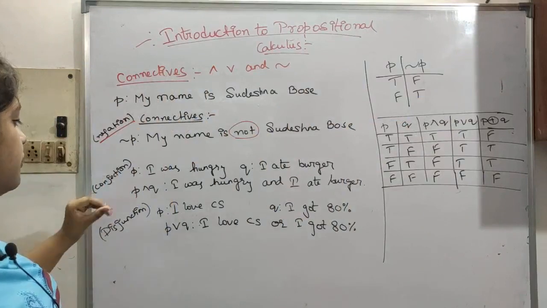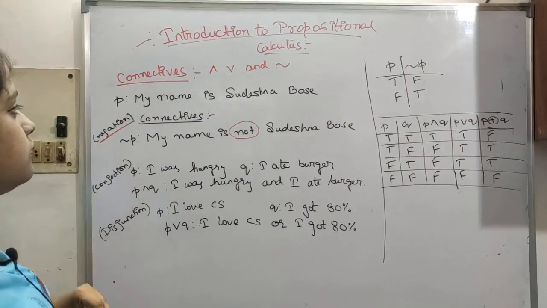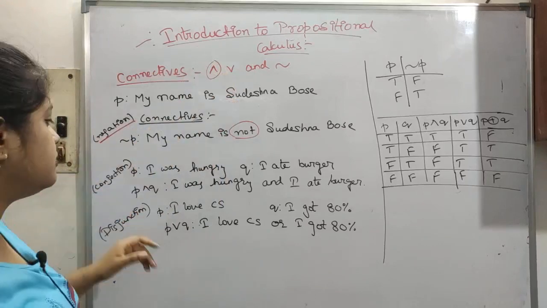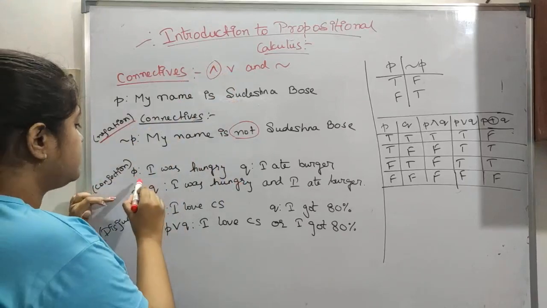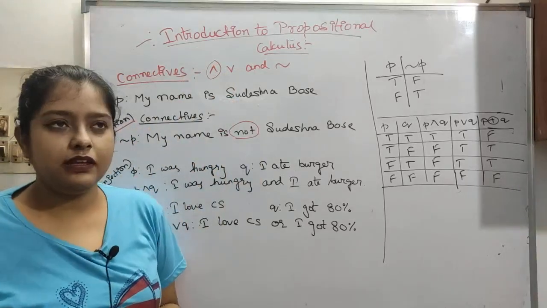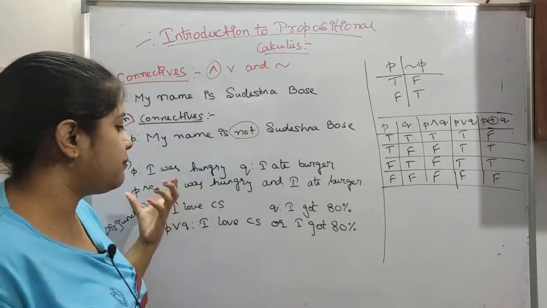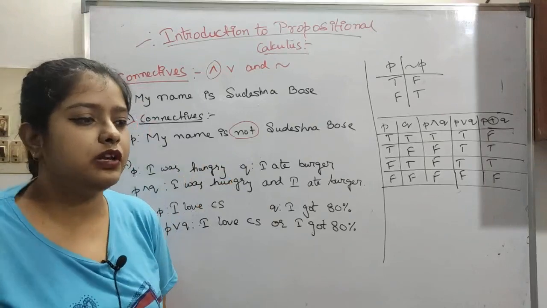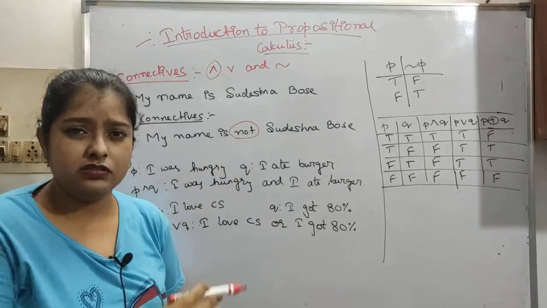Now next, move on to conjunction. So basically this is our conjunction. Let's see two statements. These two statements, P and Q, may seem meaningless, but it will all fall into place. When I was studying, I also felt like, what is going on?